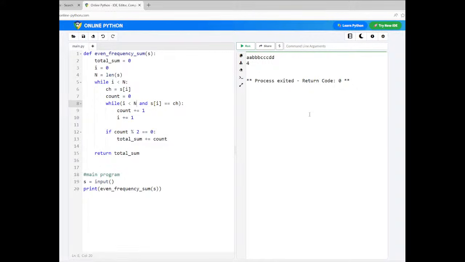If you think that for this string we may fail. Okay, but the assumption is A is followed by B is followed by C. In this order only the string is going to occur in the input. Yes, if you have any string in mind, you can just share that string in the chat so that we will test our code.